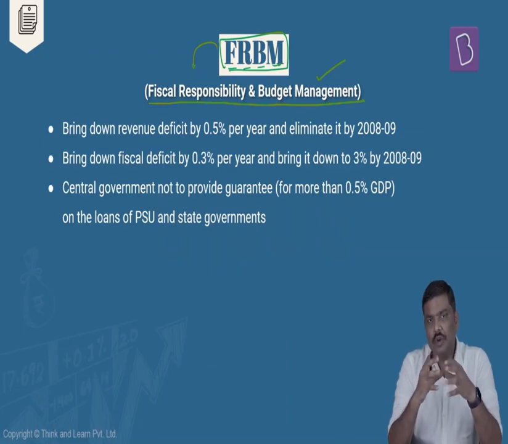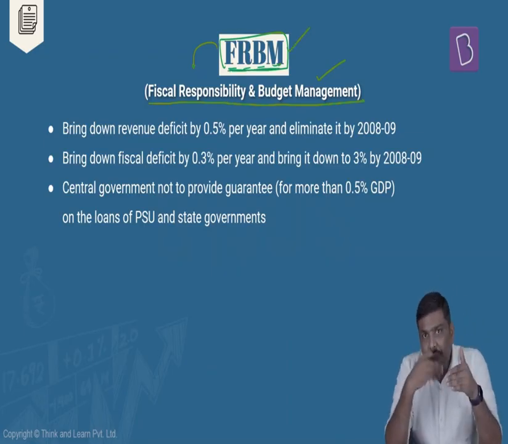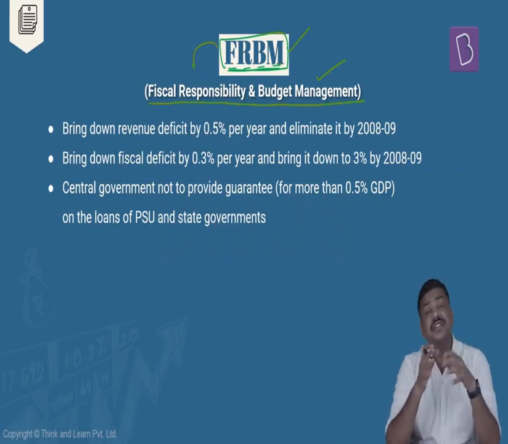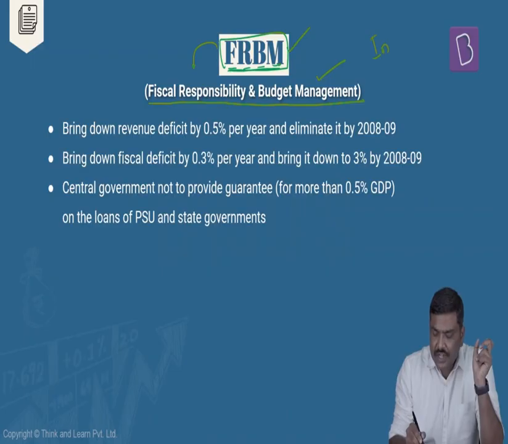Now to address these particular issues, government introduced the bill in the name of FRBM, and with implementation of FRBM, which was passed post 2003 in India, we have been able to control these particular deficits in the economy. Now what is the importance of such a bill? And why FRBM becomes very, very important for a country such as India? Generally, they'll talk about the concept of intergenerational equity. Now what do you mean by this?